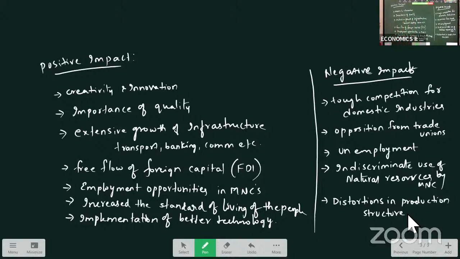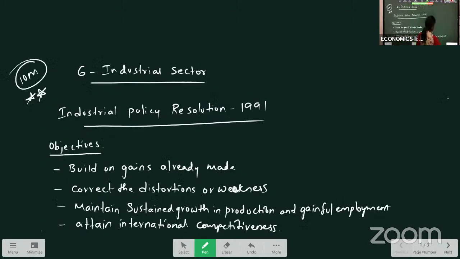So these are the positive and negative impacts of the 1991 policy. When you explain this policy, you compulsorily have to explain the objectives first. Just write down these 4 points for objectives, no need to explain them: build on gains already made, correct the distortions or weaknesses in the industrial sector, maintain sustained growth in production and gainful employment, and attain international competitiveness. So write down these 4 objectives, no need to explain them. Just write them as points.